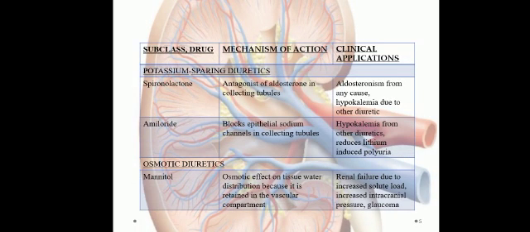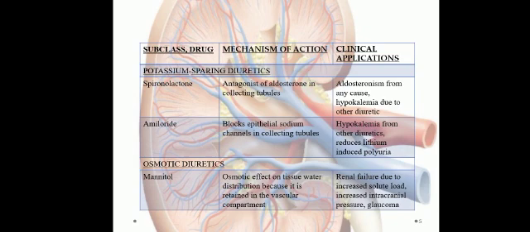Next is potassium sparing diuretics, including two drugs, spironolactone and amiloride. Spironolactone is an antagonist of aldosterone in the collecting tubules, and that's why it is indicated in aldosteronism from any cause. These are also indicated in hypokalemia due to other diuretics, as diuretics can cause hypokalemia. Now amiloride blocks the epithelial sodium channels in the collecting tubules, and it is also indicated in hypokalemia from other diuretics. It also tends to reduce lithium-induced polyuria.